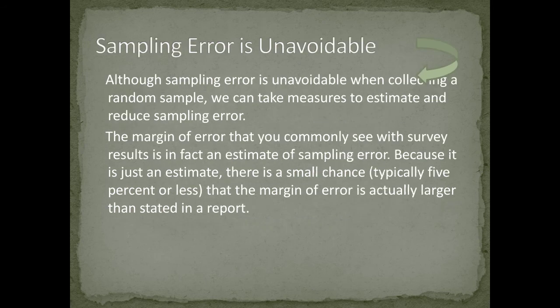Although sampling error is unavoidable when collecting a random sample, we can take measures to estimate and reduce it. The margin of error that you commonly see with survey results is in fact an estimate of sampling error. Because it is just an estimate, there is a small chance that the margin of error is actually larger than stated in a report.